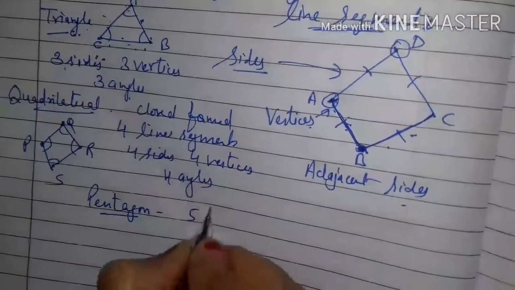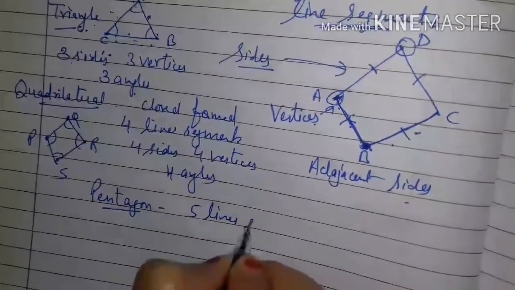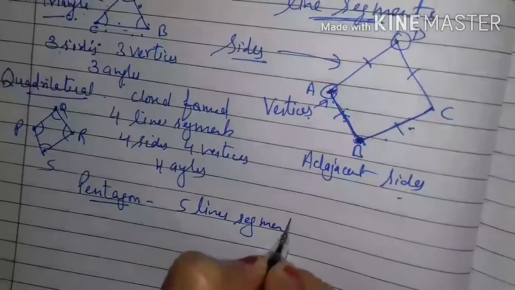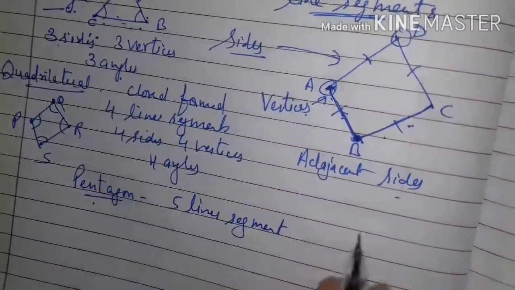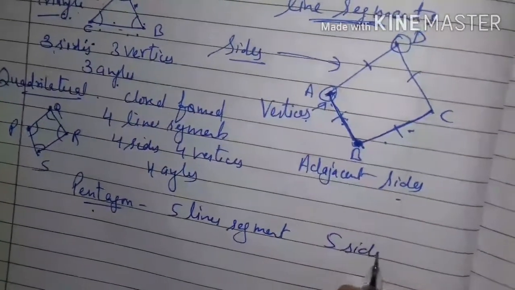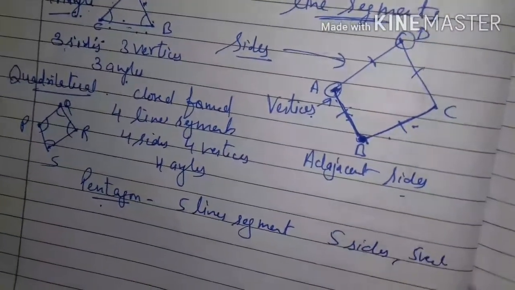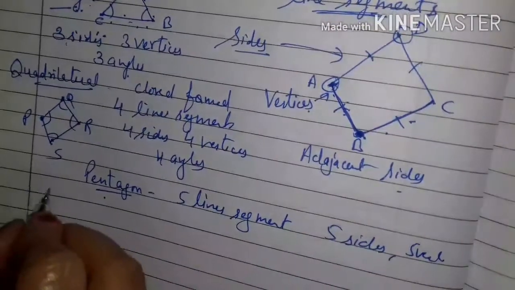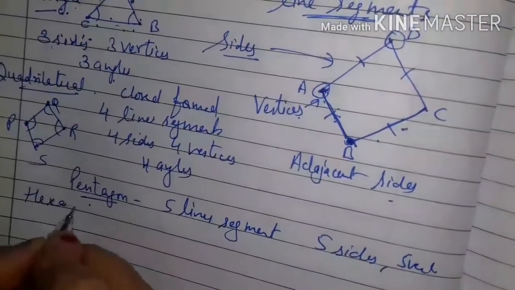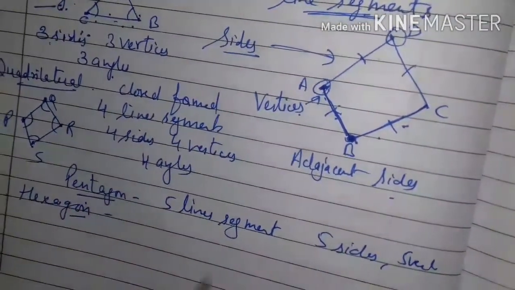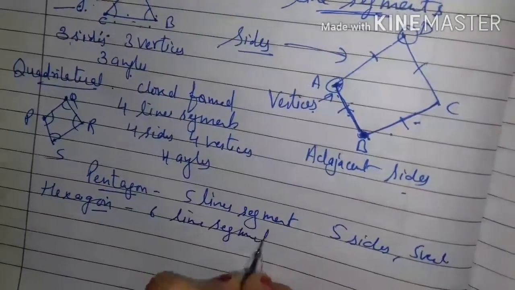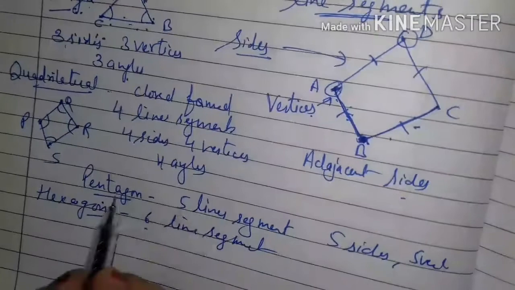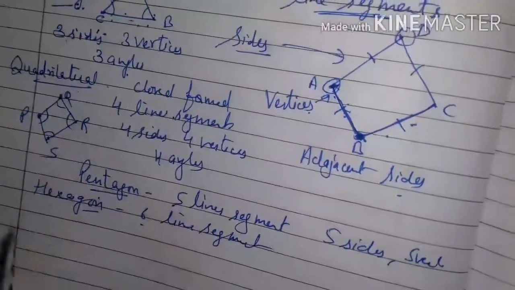Next is your pentagon, formed by 5 line segments. It has 5 sides, 5 vertices and 5 angles. Next is your hexagon, 6 line segments. You have to learn that a hexagon has 6 sides, a pentagon has 5 sides, a quadrilateral has 4 sides.